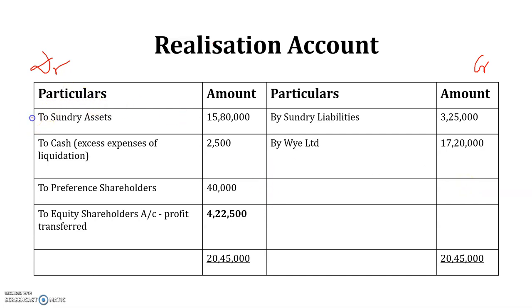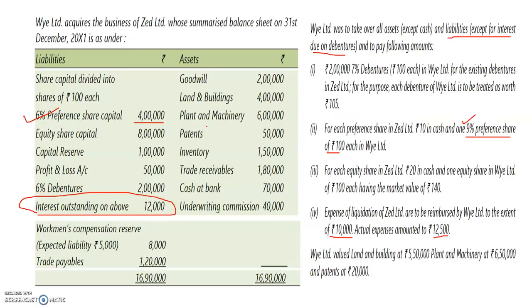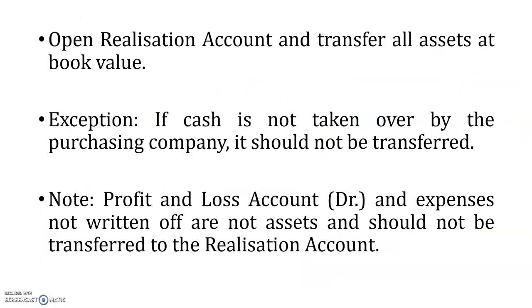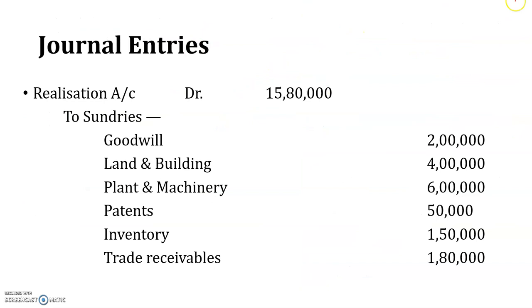Suppose to sundry assets, which I have written here, 15 lakh 80,000. This is the first entry that I have made. So here you can see 15 lakh 80,000 is transferred to the realization account, and this amount has been transferred as to sundry assets in the ledger.